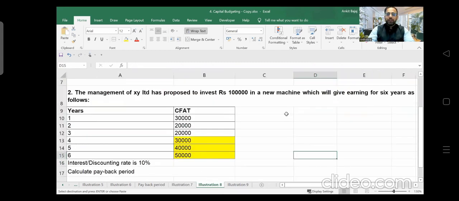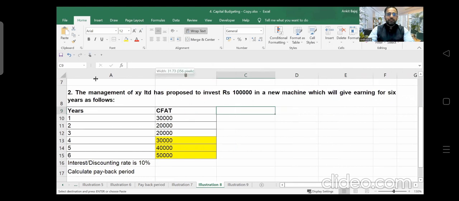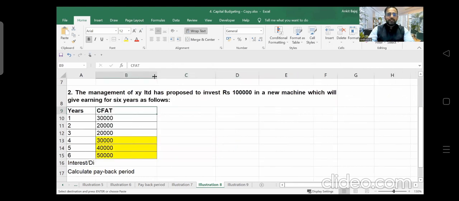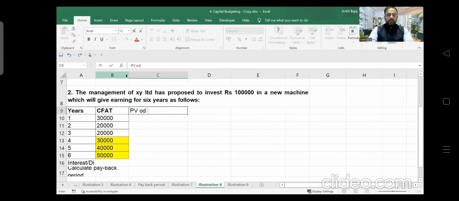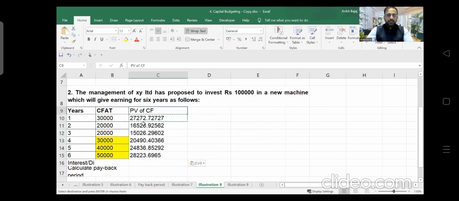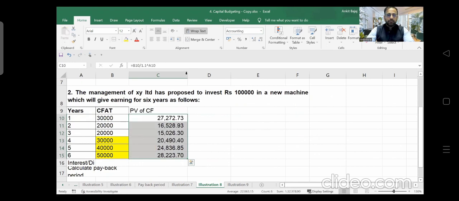Before putting the values into this format, we have to calculate the present value. So here I will calculate the present value of cash flows. It is going to be 30,000 divided by the discounting rate, which is 10% I think, so 1.1 to the power 1. Then I will copy these values and paste them here, and I will remove the decimals. If you want, you can also remove the decimals.